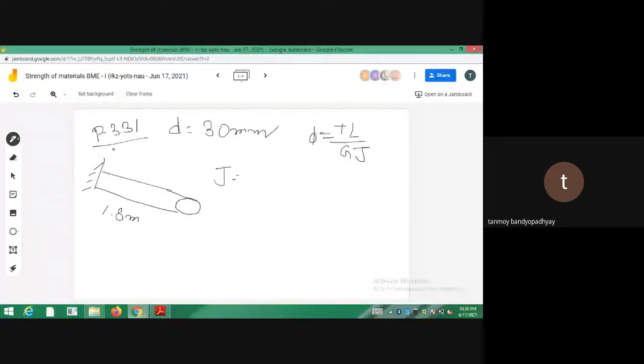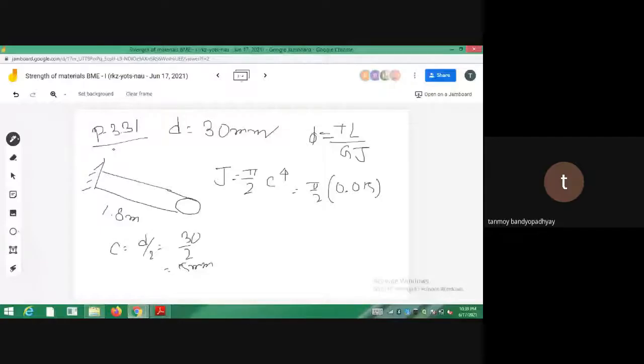So C is equal to D by 2. So what is D by 2? D is 30 by 2, it is 15 millimeter. Pi by 2 into 0.015 to the power 4. So from here you calculate the value of J, whatever it is coming out to be. So put the value.